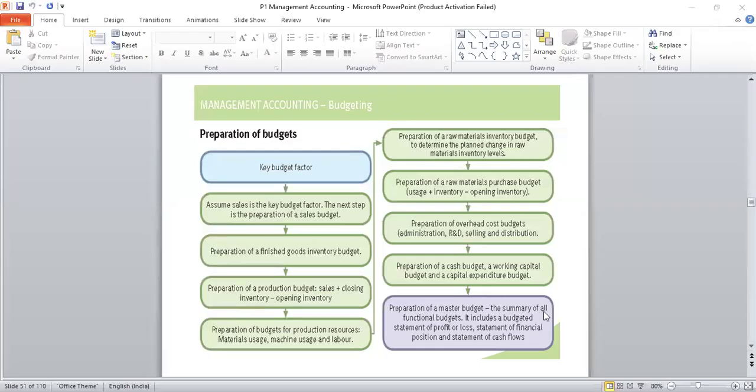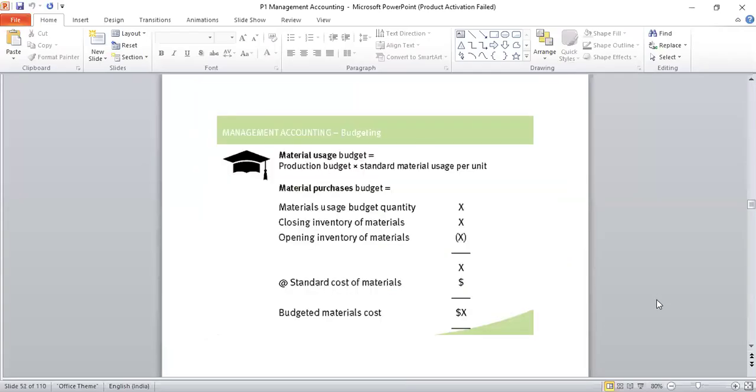Preparation of a master budget, the summary of all functional budgets. It includes a budgeted statement of profit and loss, statement of financial position, and a cash flow statement also. So all of them included, it's called a master budget. So the equations are given here, what we have just now discussed. Material usage budget is equal to the production budget into standard material usage per unit. To take up the production of n number of units, per unit how much material does it require. So that is how the requirement of material for the production can be estimated.